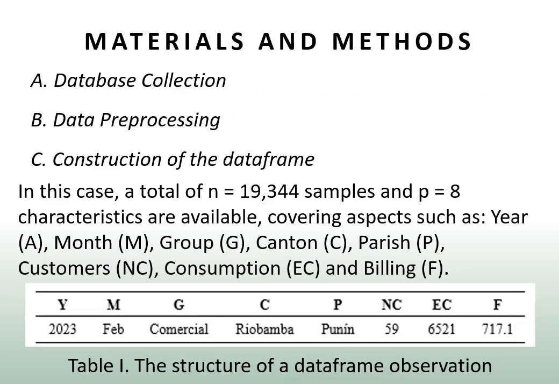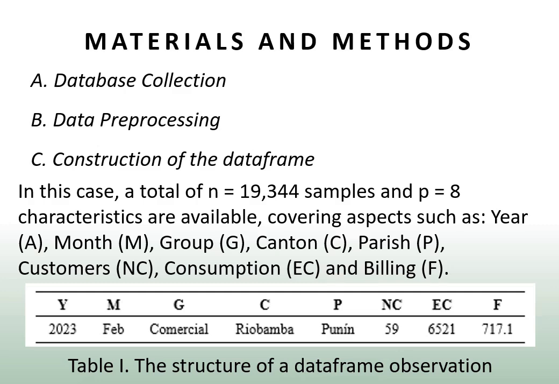Comparison methods. Database collection. Monthly reports from regulated clients are used that detail quantitative aspects of consumption in the province, cantons, and parishes in the residential, commercial, industrial, and other sectors. The reports are available on the Ecuadorian Electric Sector Data Systematization website. Data pre-processing. All values equal to or less than 0 were identified, as well as null data or empty cells. The correlation between the variables, both quantitative and qualitative, that make up the data set was examined. The Python programming language was used with the Pandas library.